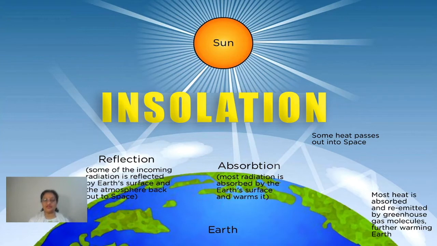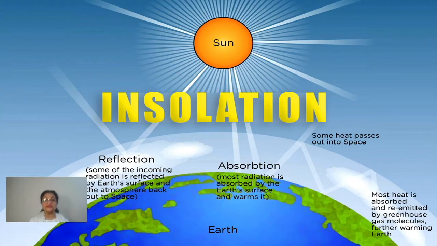First of all, what is insolation? It means incoming solar radiation. Now the term that comes up is, what is solar radiation? Solar radiation, children, is the heat which is given out by the sun in the form of radiation, in the form of rays.